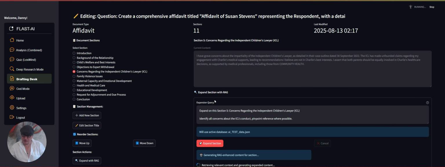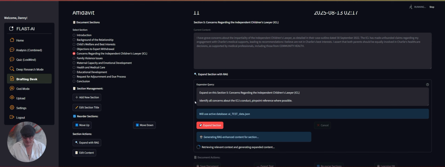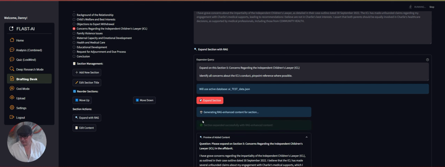When it generates, you'll have the original content there, which you see here ends in the words community health. And the expanded content will come underneath it. So you're going to have a section there that you can now edit. And you can imagine as we go through these sections, day by day, you can refine and refine and refine. So when it comes time to submit your affidavit, at the end of this process, it's already all done.